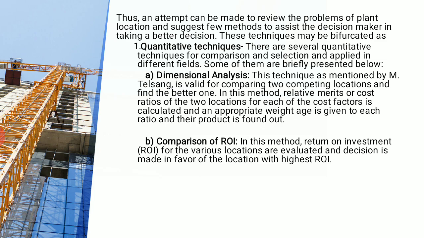Relative merits or cost ratios of two locations for each of the cost factors are calculated, and then an appropriate weightage is given to each ratio and their product is found out. That means we provide a kind of weightage to 1, 2, 3, 4, suppose availability of raw material, availability of transportation facility, availability of labor cost. Like that we calculate all those overheads and try to give the weightage to A and B. And then at the end we can find out which one is the better one, wherein the cost is the lowest and the earning is the highest. That calculation can be done with the help of dimensional analysis.